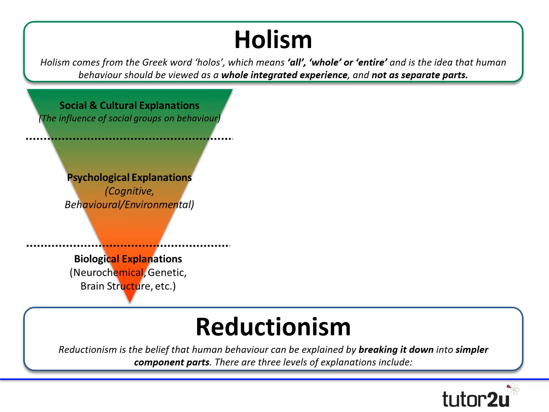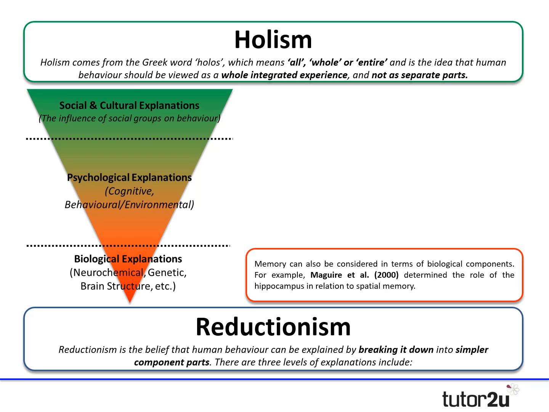Now that's quite a complex concept to understand, so it's usually best to consider this in relation to a particular example. So if we think about memory, which you study in both year 1 and year 2 psychology through different topics, if we think about biological explanations, there's a study you look at in the biopsychology topic by Maguire that considers memory just in terms of one component or one part of the brain.